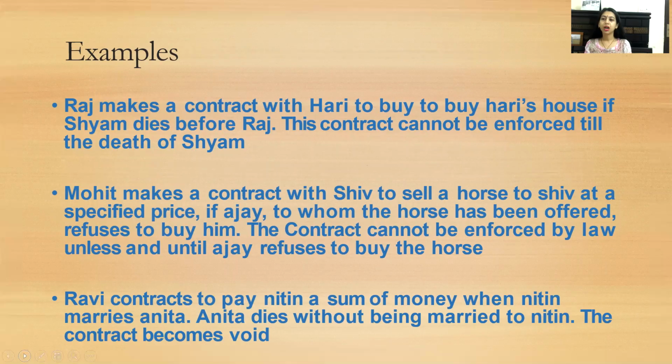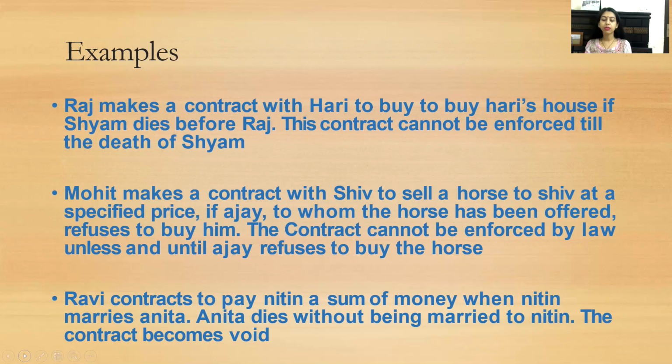For example, Raj makes a contract with Hari to buy Hari's house if Sham dies before Raj. अगर Sham Raj के पहले मर जाता है तो वो हरी का घर खरीदेगा. This contract can't be enforced until the death of Sham. Mohit makes a contract with Shiv to sell a horse to Shiv at a specified price. If Ajay, to whom the horse has been offered, refuses to buy it, the contract can't be enforced by law unless and until Ajay refuses to buy the horse.